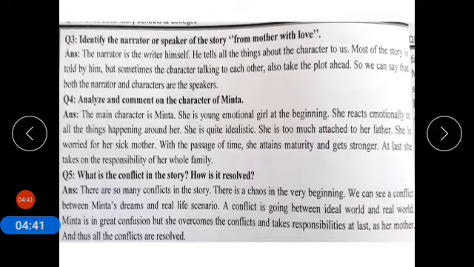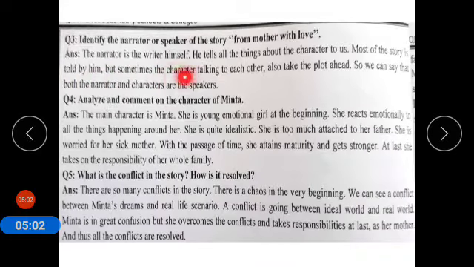Now coming to question number 3. Identify the narrator or speaker of the story From Mother with Love. Who is the speaker of the story? The narrator is the writer himself. So the writer himself is the speaker of the story. He tells all the things about the characters to us. Most of the story is told by him.